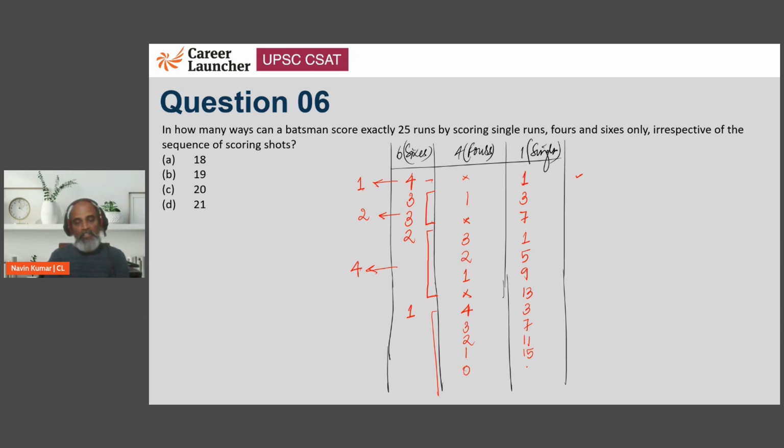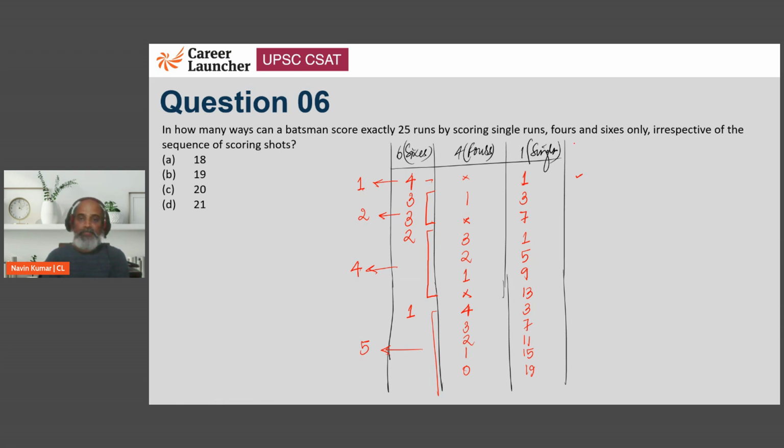So हमें ये नहीं चाहिए, हमें बस चाहिए cases कितने बनते हैं. So here what we will see is we have a total of 5 cases. As of now, we can see 12, right?